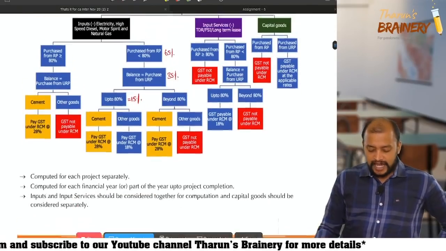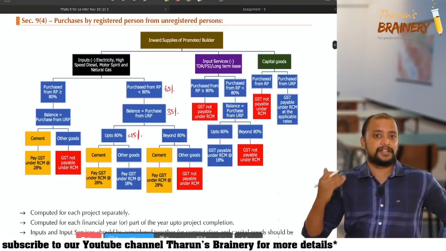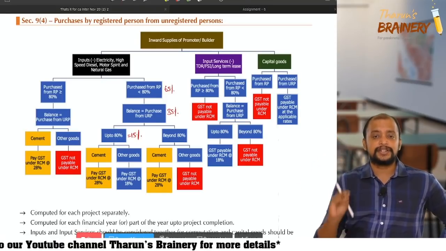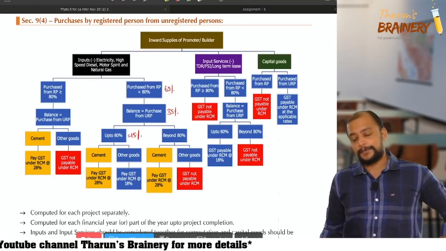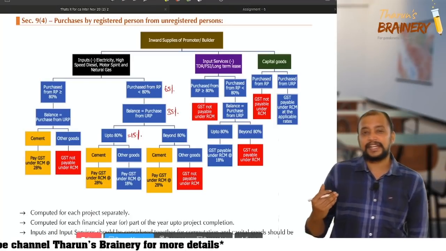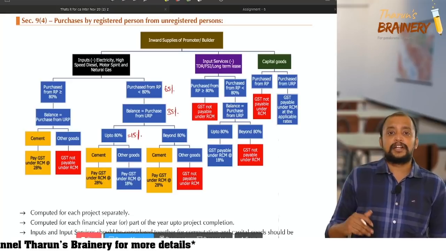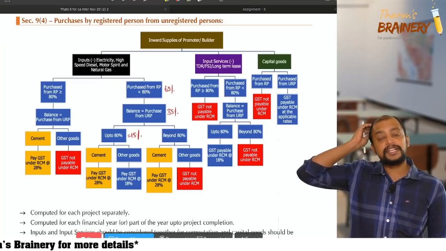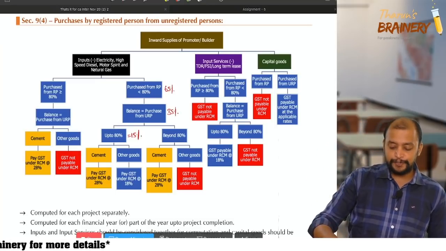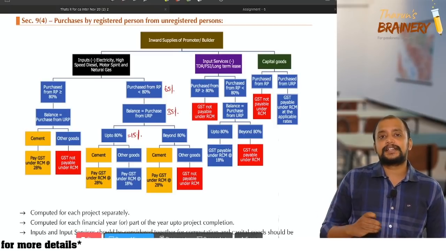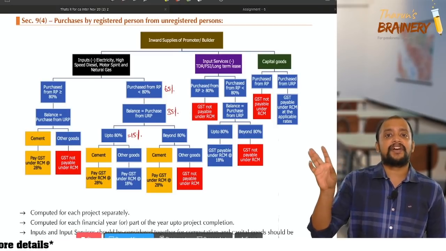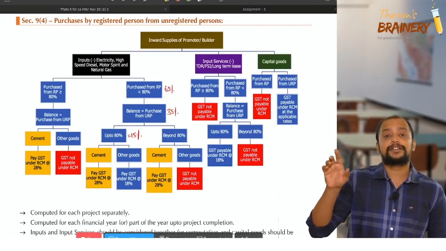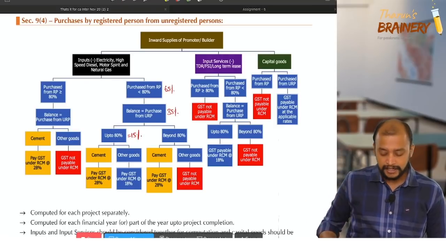So if you read this half a page information, initially it will be difficult for you to understand. So this half a page information with those 3 illustrations will give you the clarity. Okay. Then 9 subsection 5, it will take little time. That is related to e-commerce operator, that we will see in the next class. So what is the agenda of next class? Tomorrow same time we will be discussing about 9 subsection 5, liability to pay GST under RCM for e-commerce operator with respect to notified services.